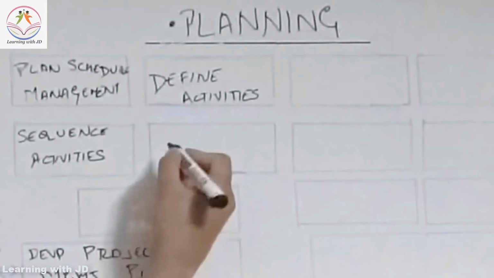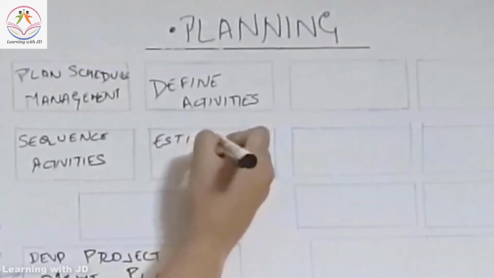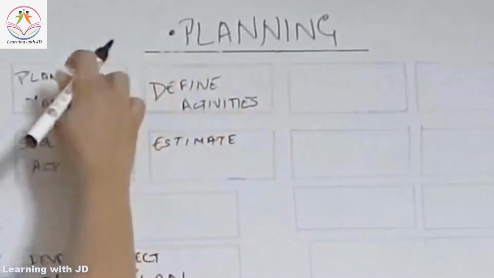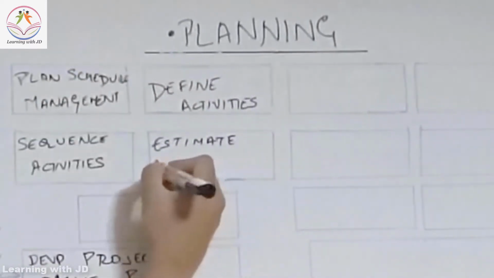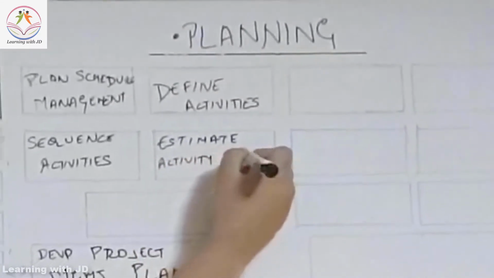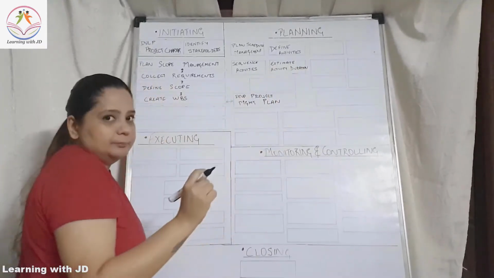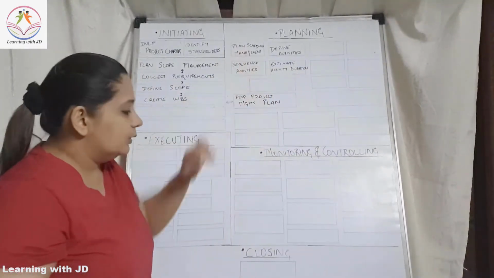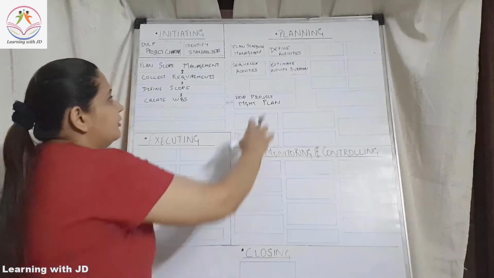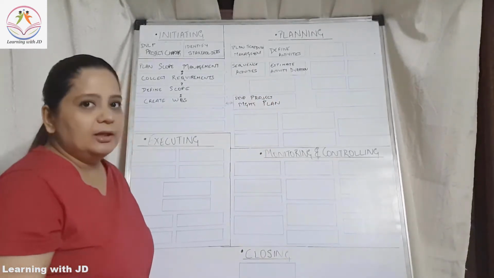Then you will estimate your activity duration, because we are talking about time. What is activity duration? How much time will one activity take? That is activity duration.